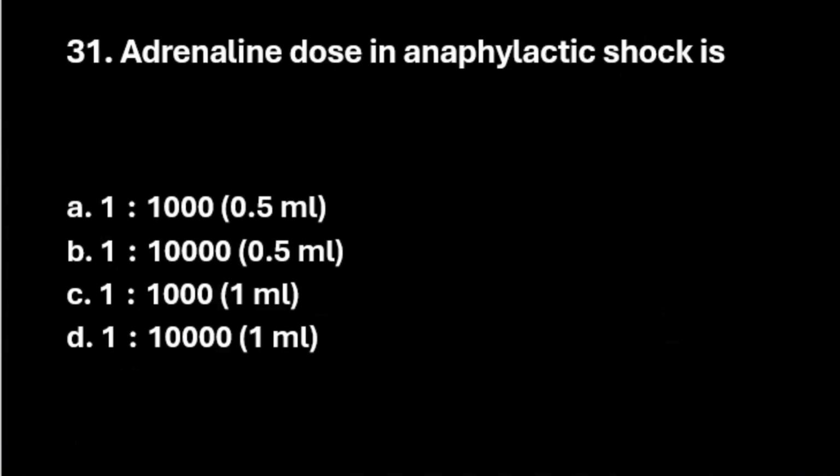Adrenaline dose in anaphylactic shock is option A, 1:1000 0.5 ml. Option B, 1:10,000 0.5 ml. Option C, 1:1000 1 ml. Option D, 1:10,000 1 ml. Let us see the right answer here. The right answer is 1:1000 0.5 ml.